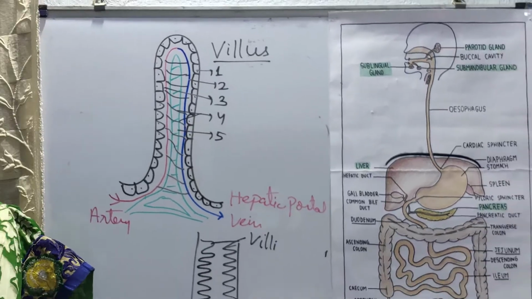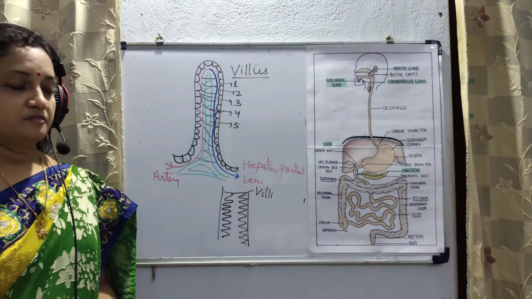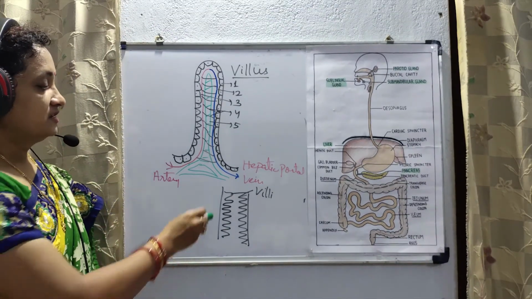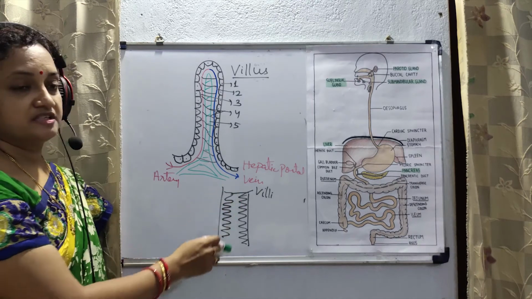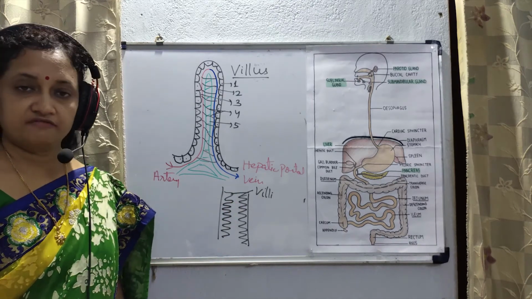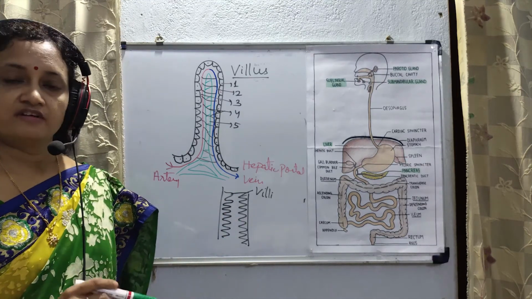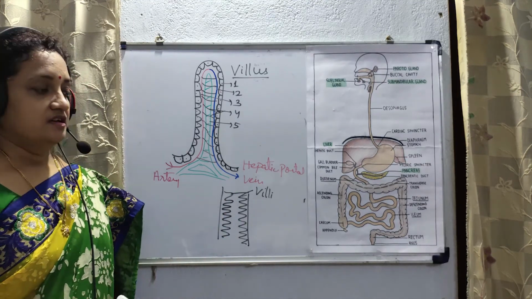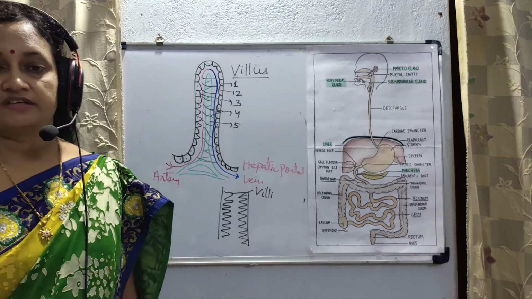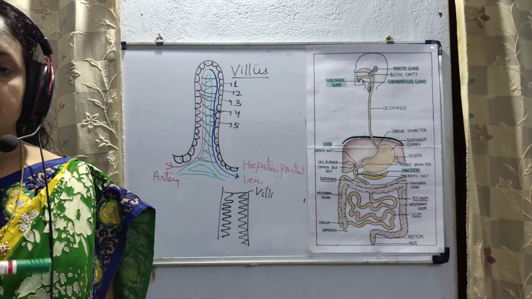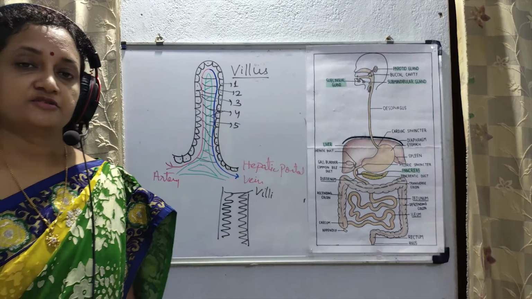So, what is the importance of the presence of the villus? The ileum is lined with the villi to increase the surface area, so that more the surface area, more the absorption, because ileum is the last part of the small intestine where digestion is completed and absorption is started.